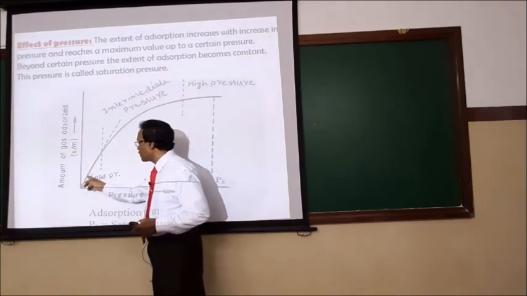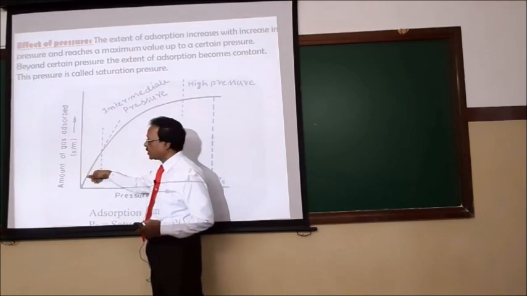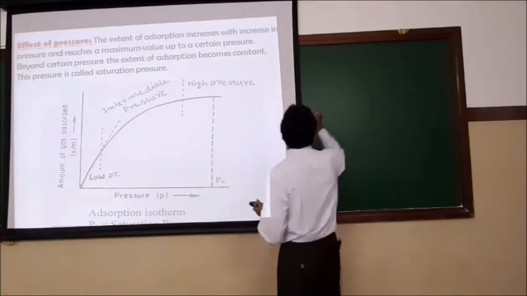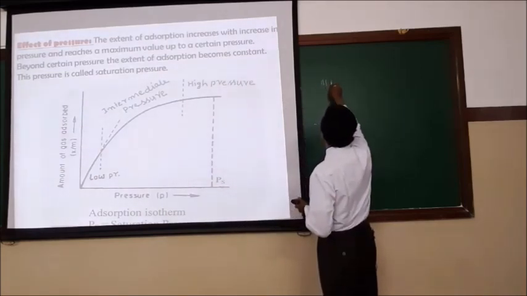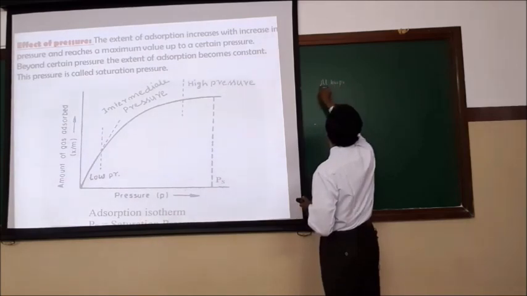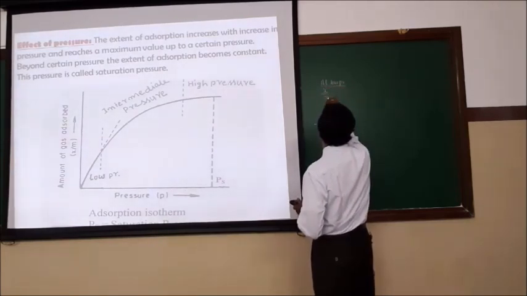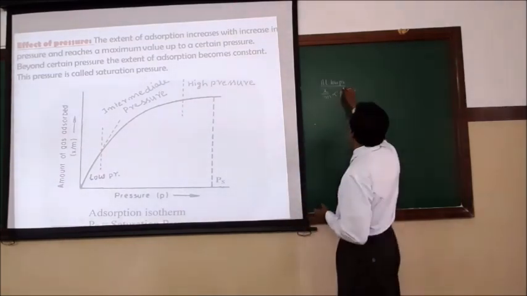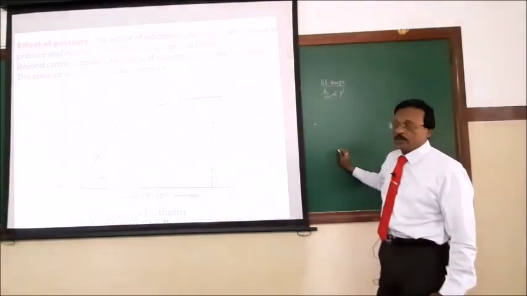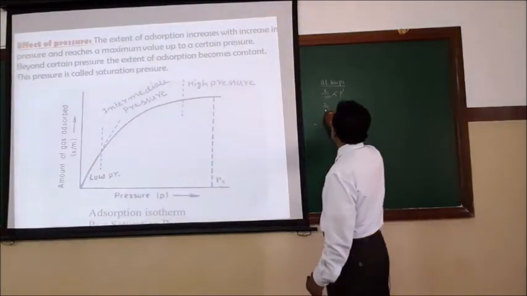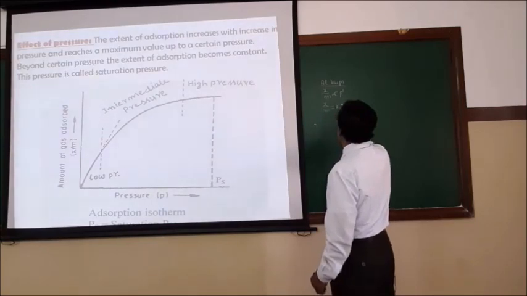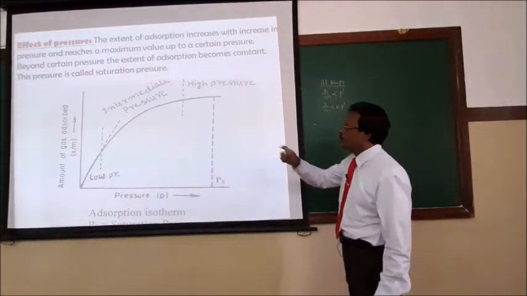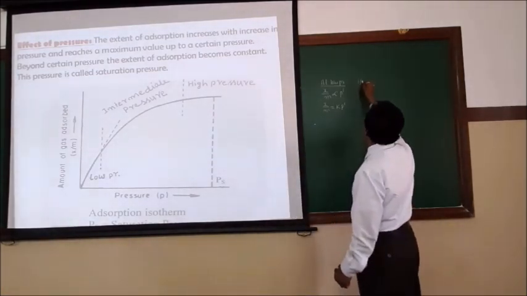If extended, we get a straight line that passes through the origin. That shows the extent of adsorption is directly proportional to the pressure. At low pressure, the extent of adsorption is directly proportional to pressure, up to a certain pressure. Now I'll give the value 1, an arbitrary pressure 1. So x by m is equal to K into P to the power 1. At low pressure, the extent of adsorption is directly proportional to pressure. Now I will take high pressure.